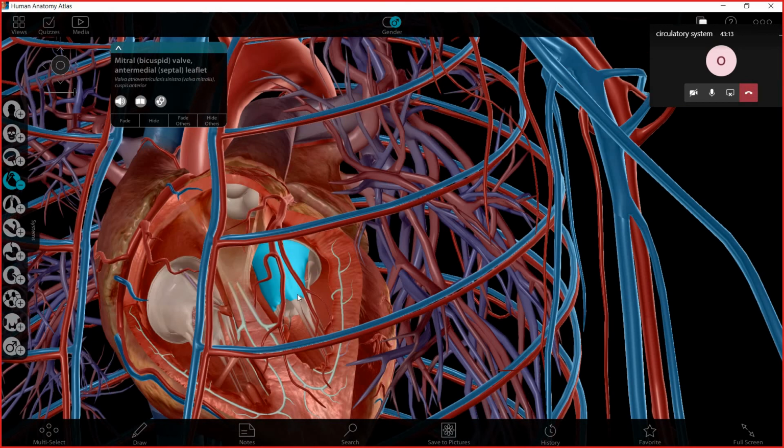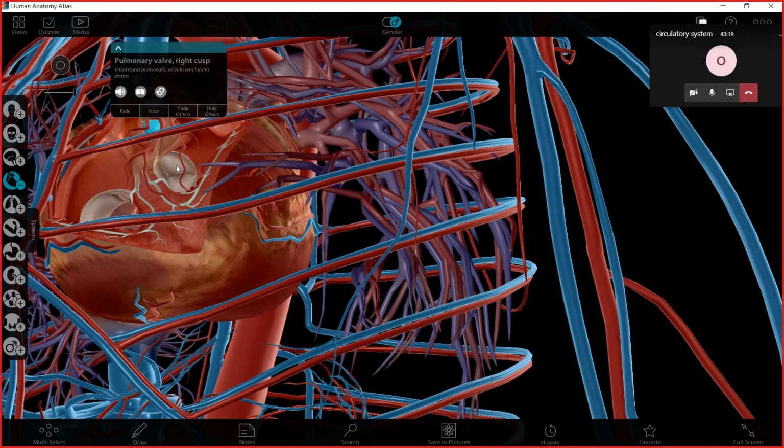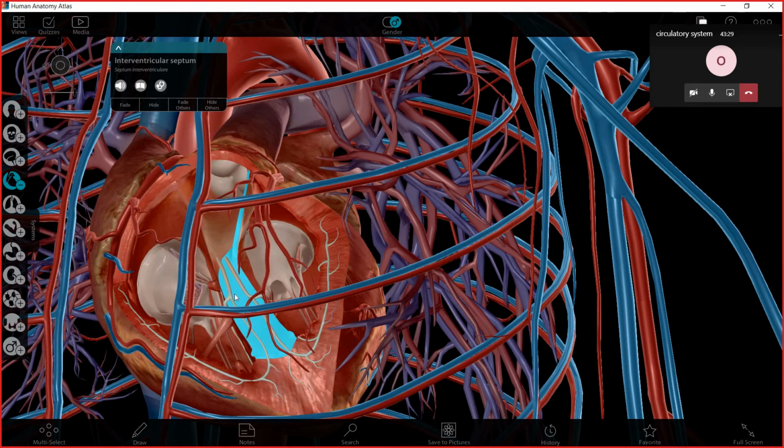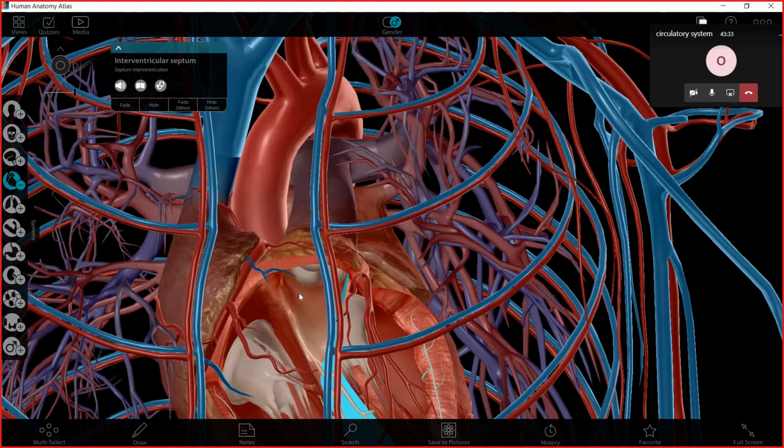The first valve is called mitral valve. Second valve, tricuspid valve, pulmonary valve, and here we have aortic valve or semilunar valve. And between the left side and the right side, we have the septum, which is a thick wall that separates the left side and the right side.